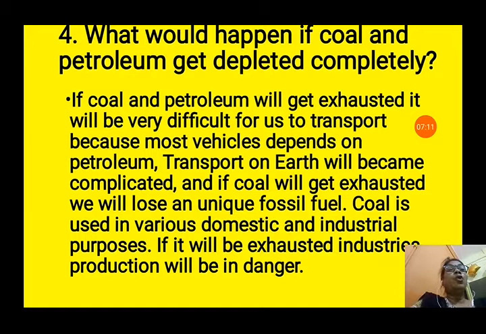And if coal is exhausted, then what will happen? You know, coal is called a fossil fuel because it is formed from the dead remains of plants. After so many years, these dead remains of plants change into coal. Coal is used for various domestic and industrial purposes. In many thermal power stations we use coal to generate electricity, and many other industries also use coal. If it is exhausted, industrial production will be in danger.